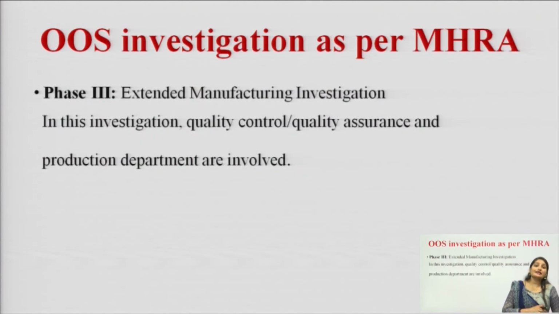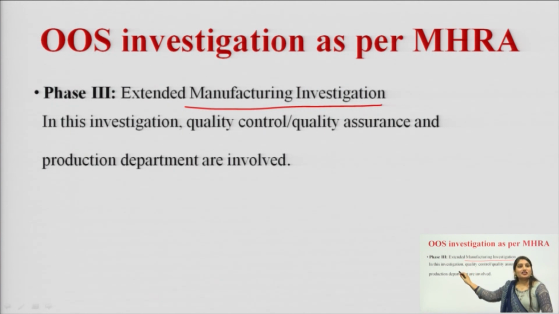Next is the last investigation, phase 3 investigation, also known as extended manufacturing investigation. In this investigation, the quality control, quality assurance and production departments are involved. In the laboratory investigation, only the laboratory staff is included.